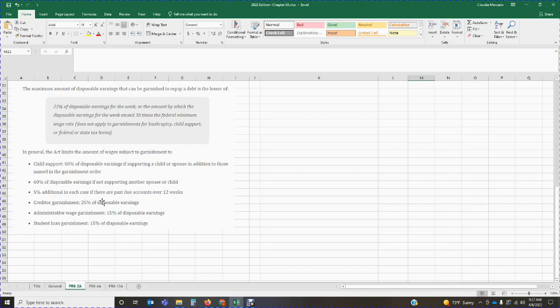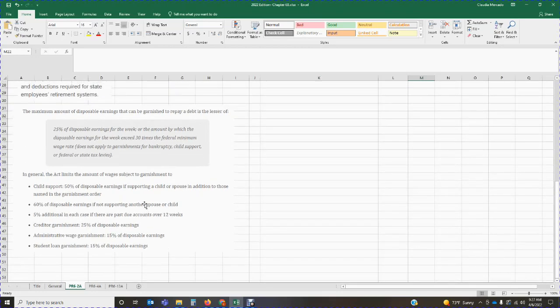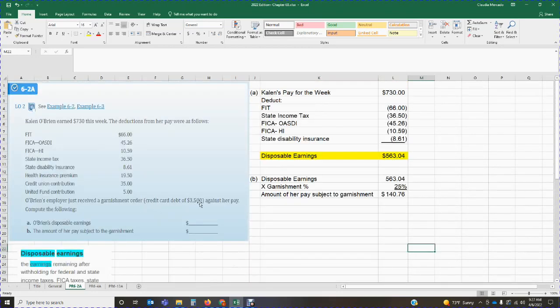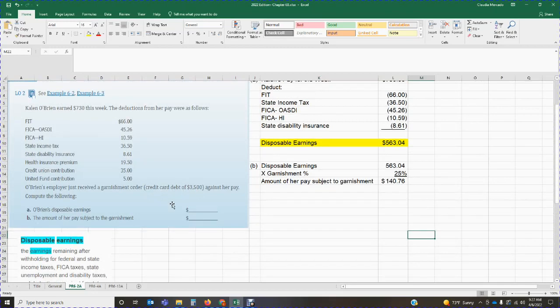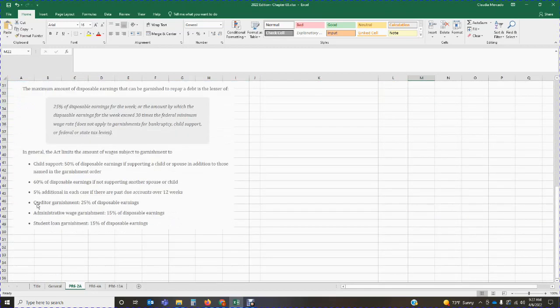Creditor garnishment is 25% of disposable earnings. That is why in this problem we are doing 25%: this is credit card debt, so it's a creditor garnishment. Administrative wage garnishment is 15% of disposable earnings, and student loan garnishment is 15% of disposable earnings.